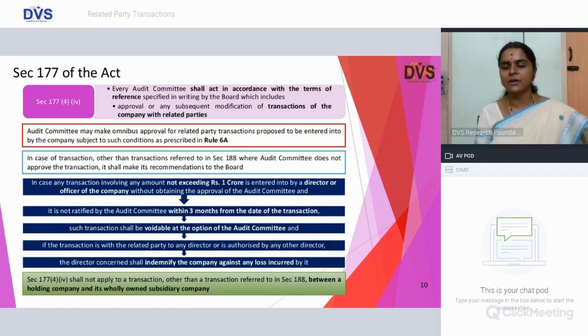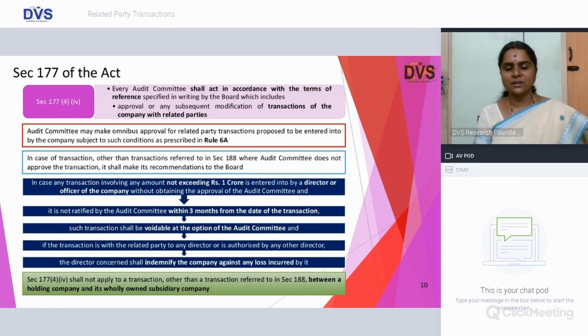You have already given approval for a transaction, say 50 lakhs, with regard to any loans or advances to your related party, and what if there is an enhancement in between, then you are going for a subsequent modification to the existing approval granted by the audit committee. Audit committee may make omnibus approval for related party transactions proposed to be entered into by the company, subject to such conditions as prescribed in Rule 6A. We will be dealing with Rule 6A in the subsequent slide.